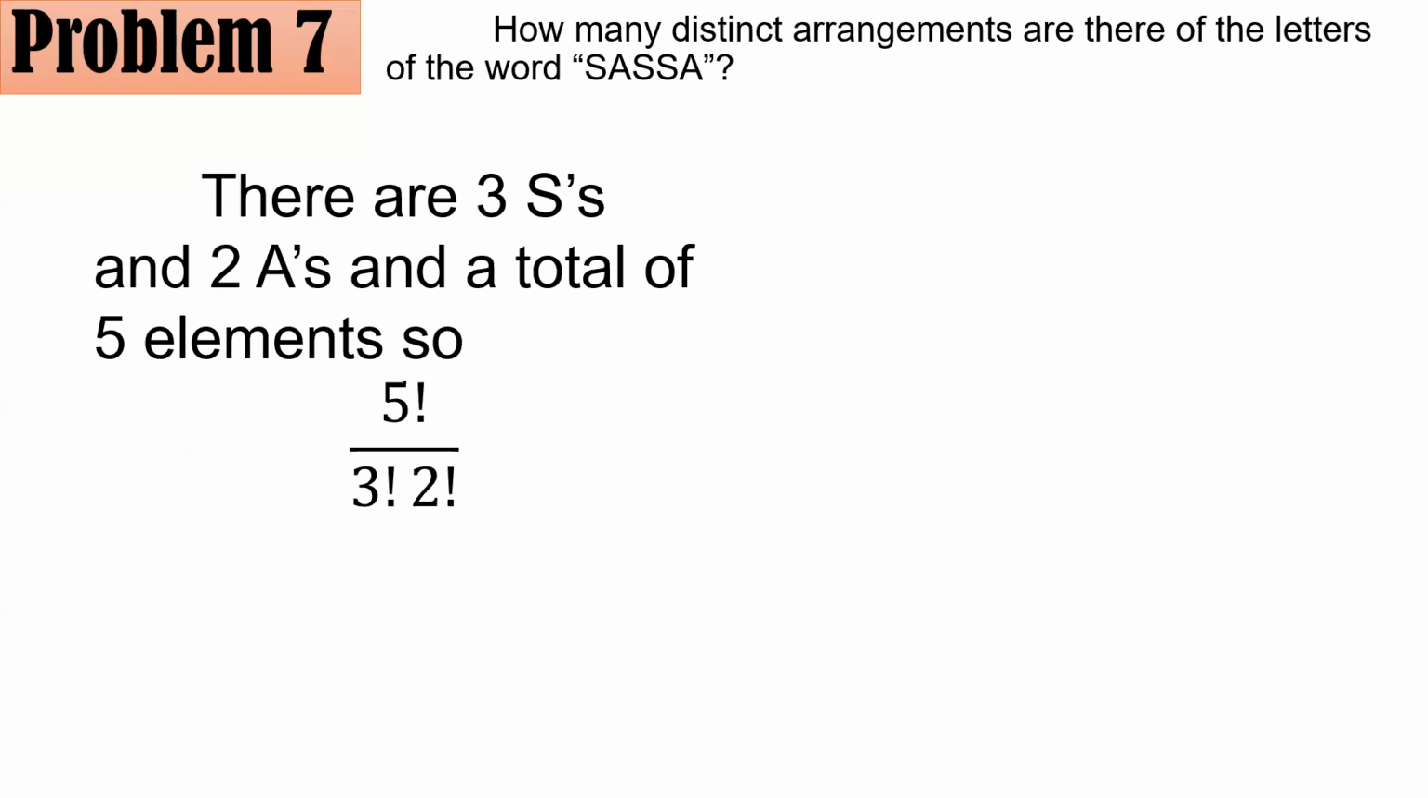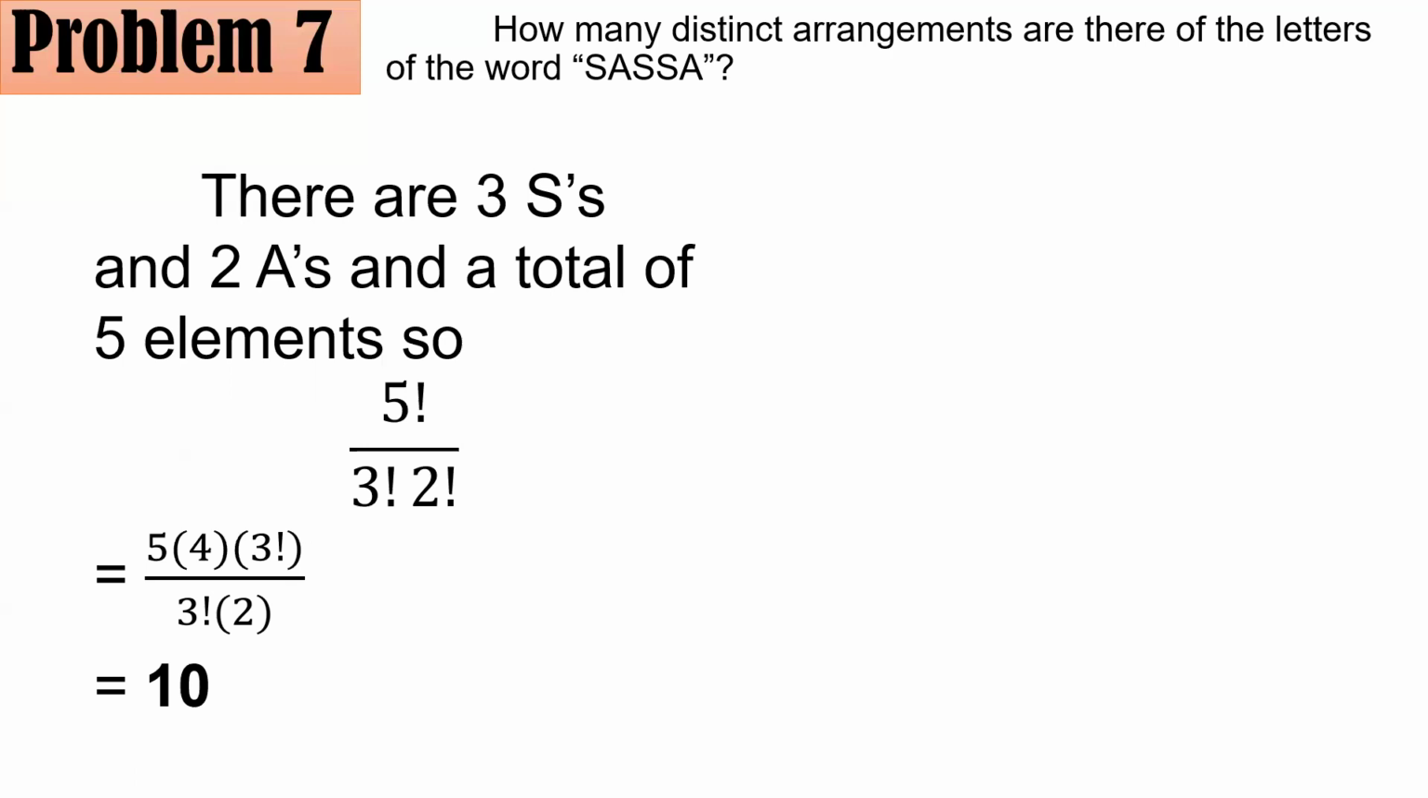That's why I have 5 factorial all over 3 factorial times 2 factorial, and when simplified, gives us 5 times 4 times 3 factorial all over 3 factorial times 2. So I stop with 3 factorial because I know that I can divide it here, it becomes 1. 2 factorial is just 2. So 5 times 4, that's 20, divided by 2 gives us 10.